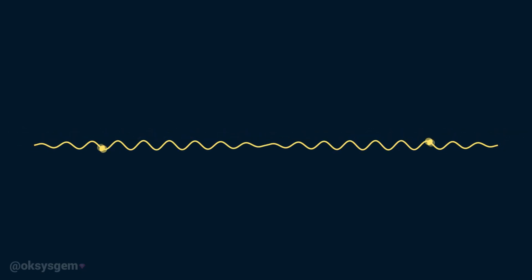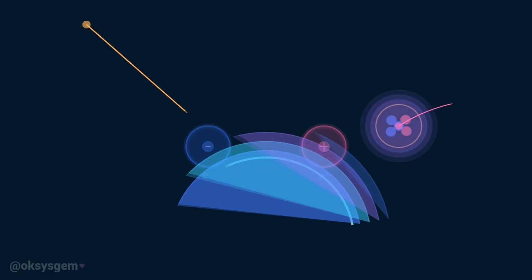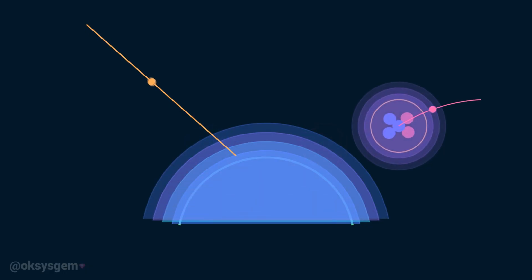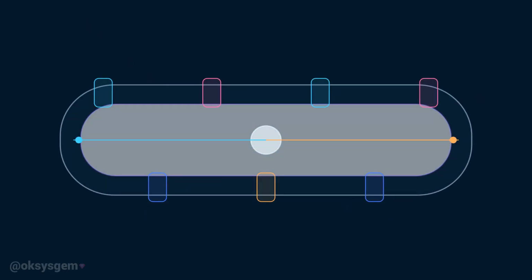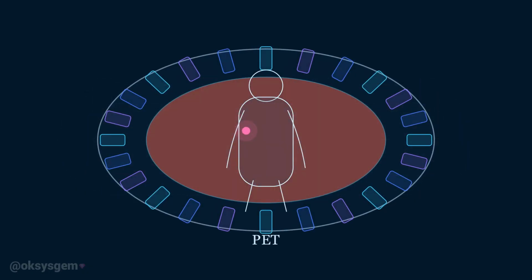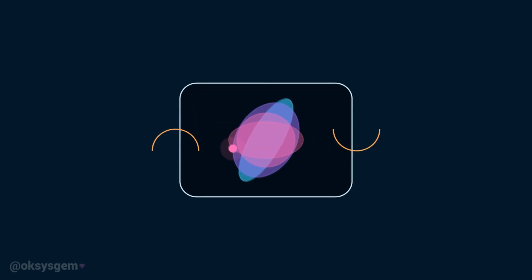The reverse process can also happen. Enough concentrated energy can produce a particle and its antiparticle together. Small amounts of antimatter are created naturally by cosmic rays and some forms of radioactive decay. It is also produced in particle accelerators and used in medical technology such as positron emission tomography. However, antimatter is extremely difficult to store because it is destroyed as soon as it touches ordinary matter. One of the greatest unanswered questions in physics is why the observable universe contains far more matter than antimatter, even though the early universe appears to have produced both.